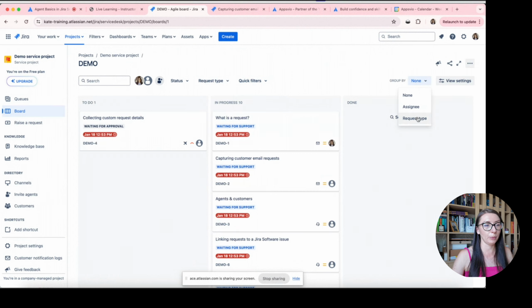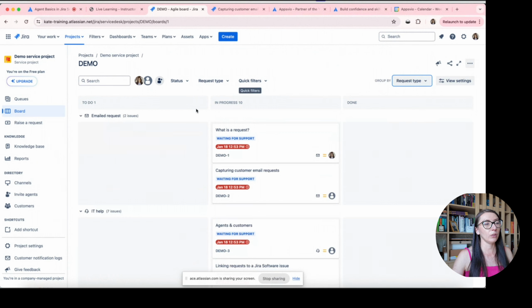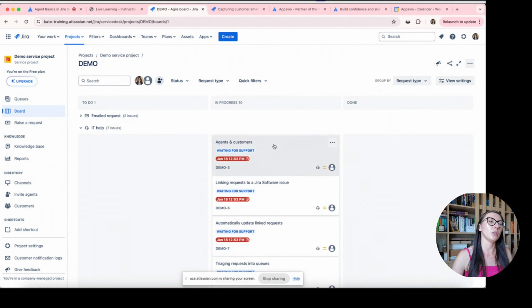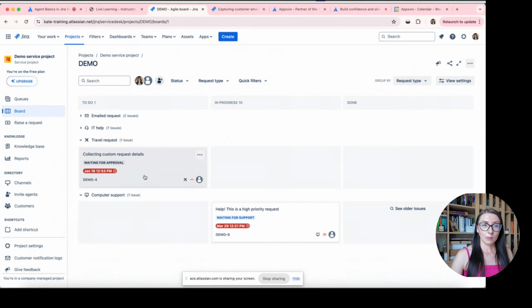And when I'm clicking this grouping, you can see that we now have something which we know from, for example, software projects, swimlanes. Here I have requests in which the request type is email to request. Here I have requests in which the request type is IT help, etc. What's more, in case of configuration, we have view settings, so we have the option to open issues in the sidebar, and we also have the option with this quick filter.